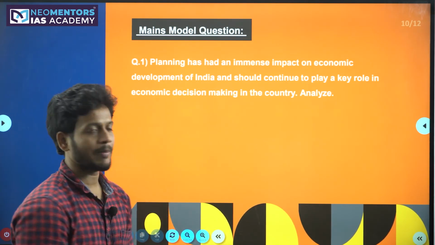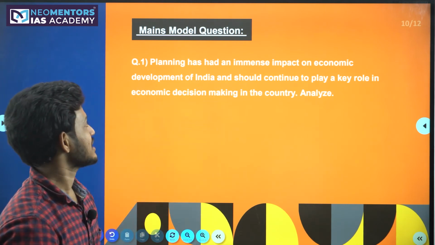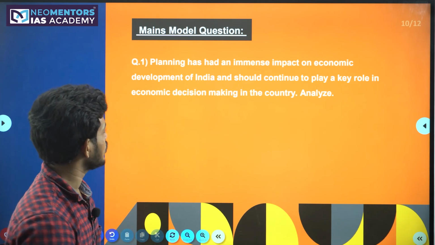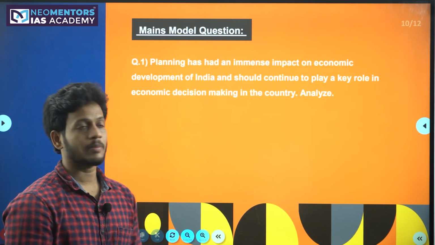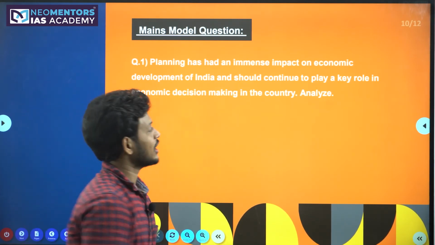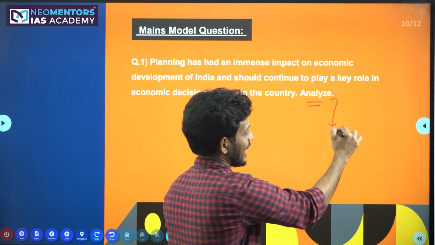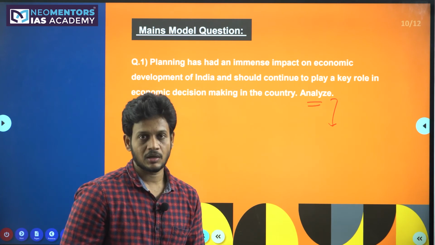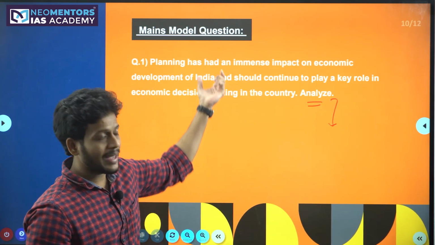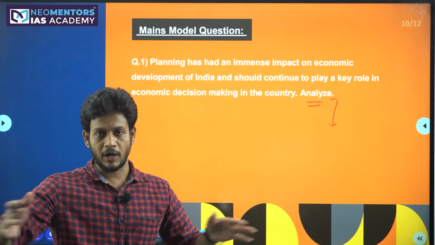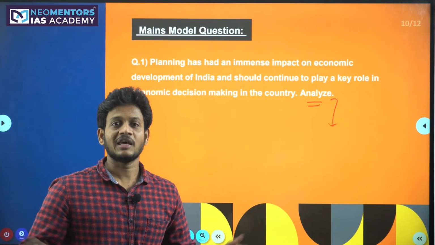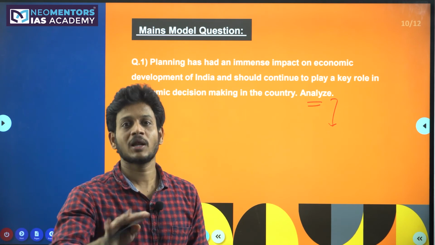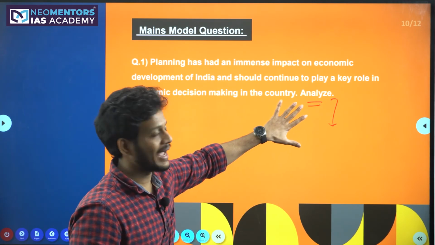Likewise, we will also see one mains question. Planning has had an immense impact on economic development of India and should continue to play a key role in economic decision making in the country. Analyze. Here keywords are very important. What exactly does analyze mean? Analyze means the question is expecting us to write by breaking the question into different components, and giving our own point of view by combining these components as a whole in the summary. So that is what analyze means.